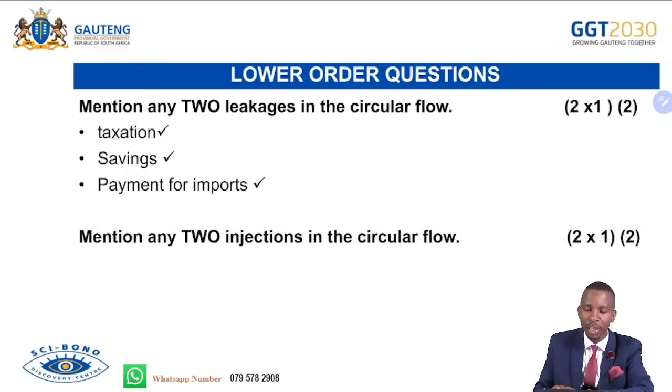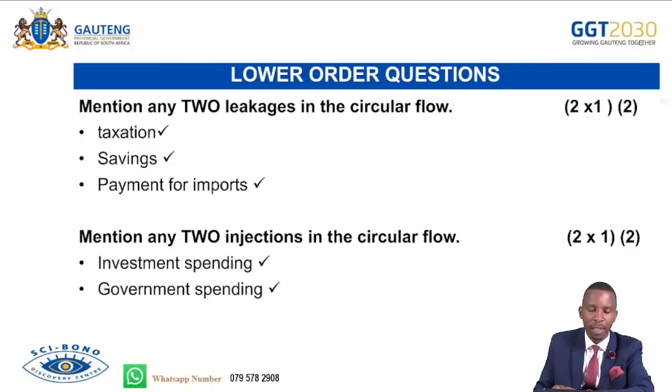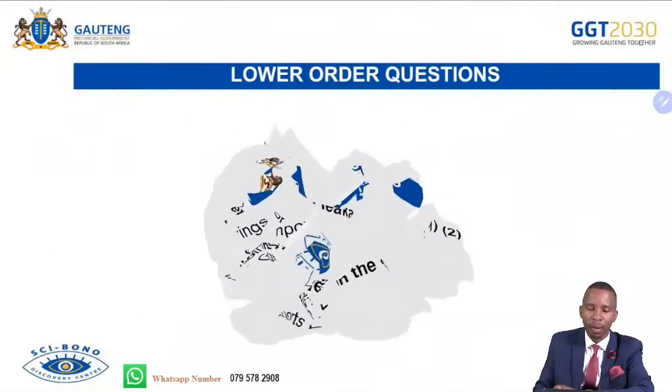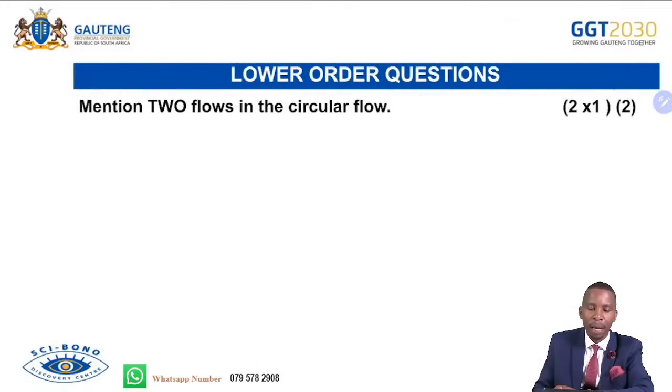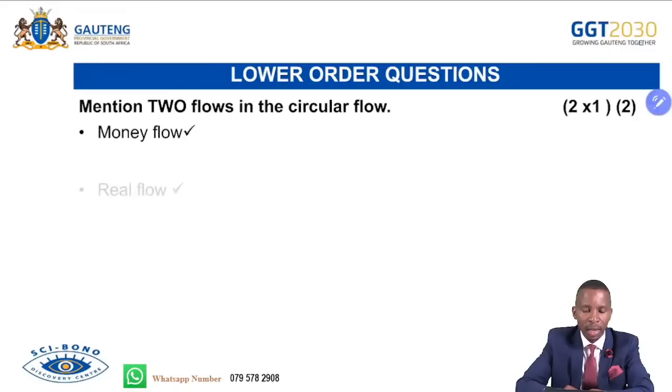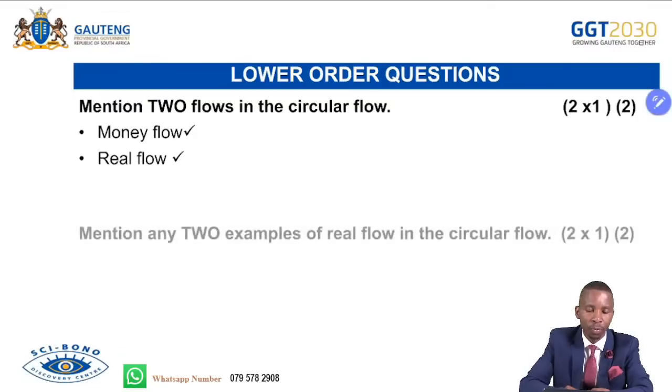Mention any two injections in the circular flow. Investment spending, government spending, and payment for exports. We continue. Avoid listing more because we need only two. Mention two flows in the circular flow. That's when we have money flow as well as real flow. Avoid saying circular flow; it's not working in there. It's money flow and real flow.